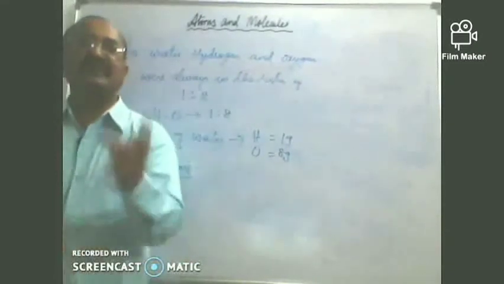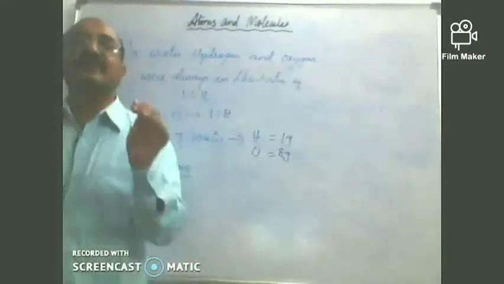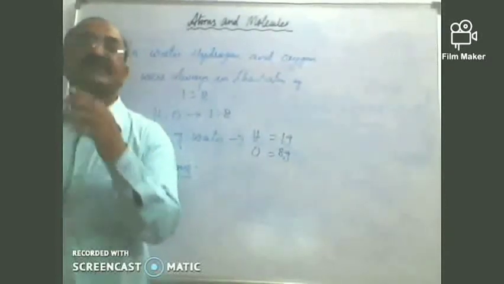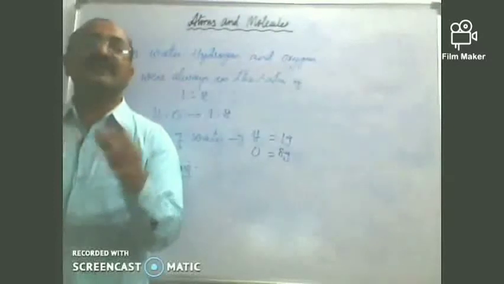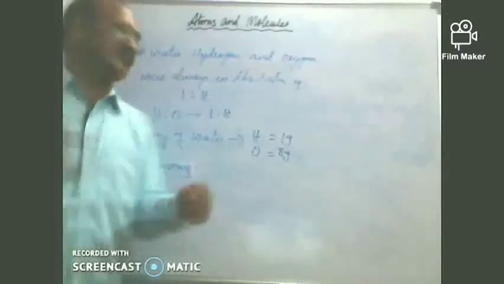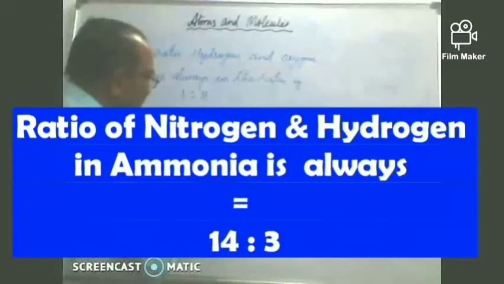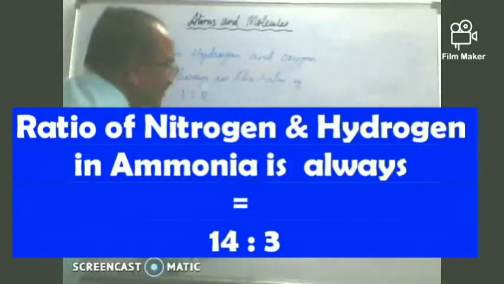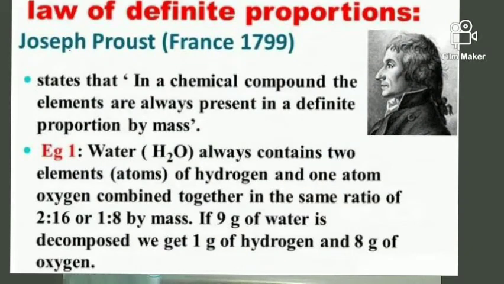There are different ways of getting ammonia, but whenever you get the product, hydrogen and nitrogen are always combining in a definite ratio. And what is this ratio? It was found that nitrogen is combining with hydrogen in a fixed ratio. They are not combining haphazardly, with any amount of an element combining with any amount of another element to form a compound. No, it's not like that. A definite amount of one element will combine with a definite amount of another, and that results in a compound.